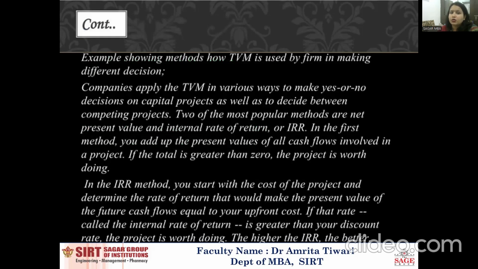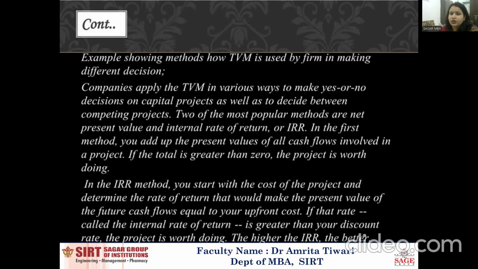An example of showing how the time value of money, TVM, is used in decision making: companies apply TVM in various ways, to decide on capital projects as well as to decide between comparative projects. Two of the most important methods are net present value and the internal rate of return.